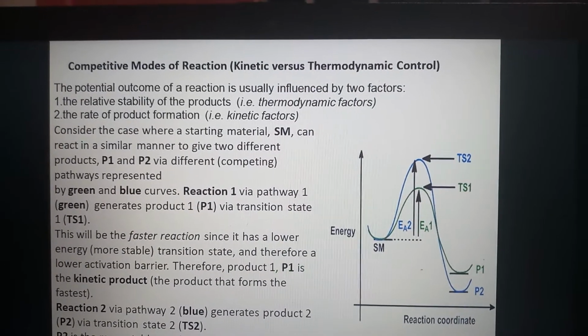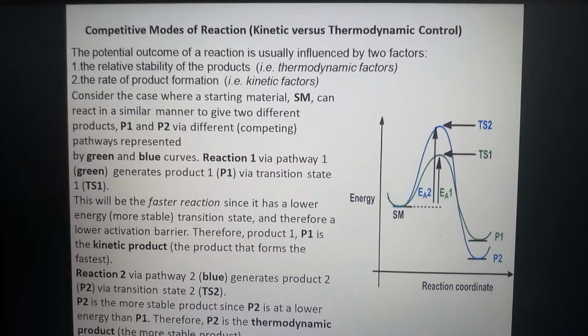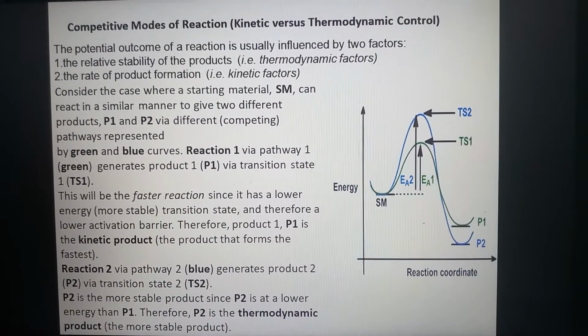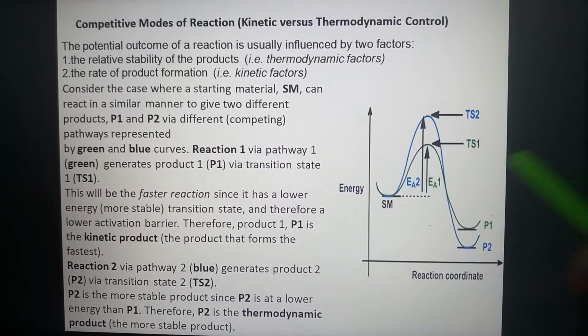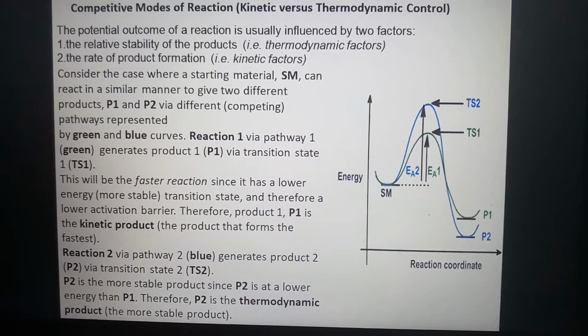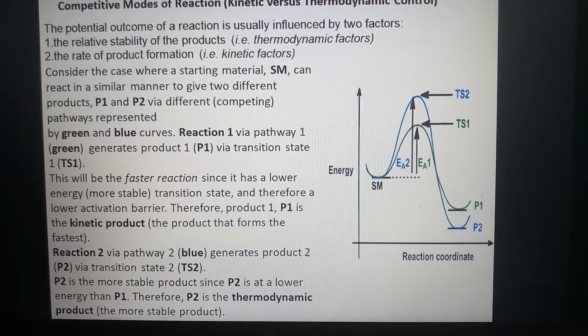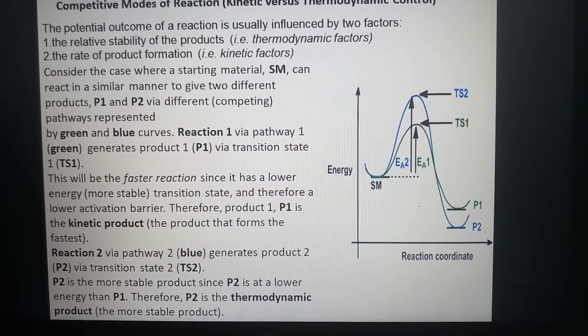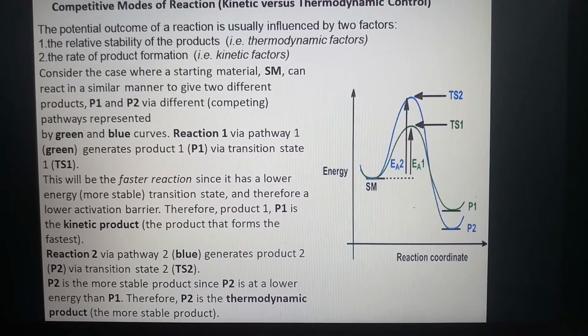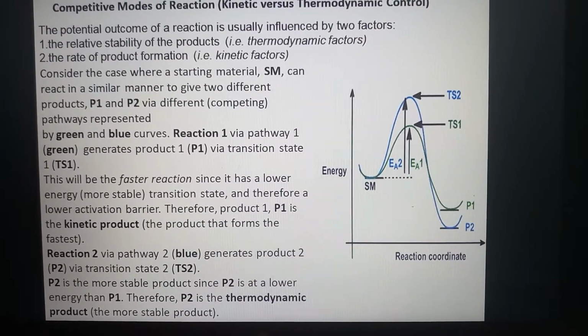This will be the faster reaction since it has a lower energy, that is, more stable transition state, and therefore a lower activation barrier. Therefore, product P1 is the kinetic product, the product that forms the fastest.